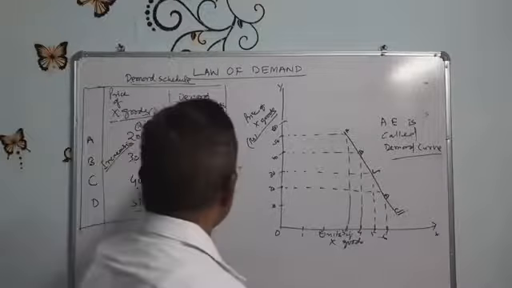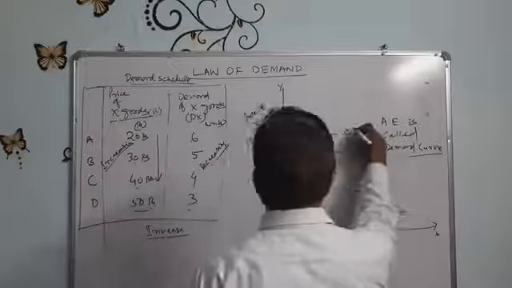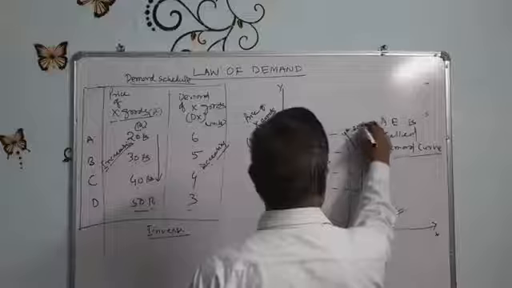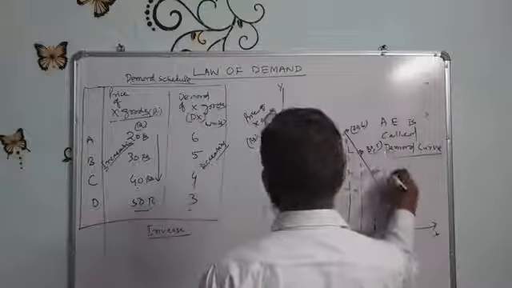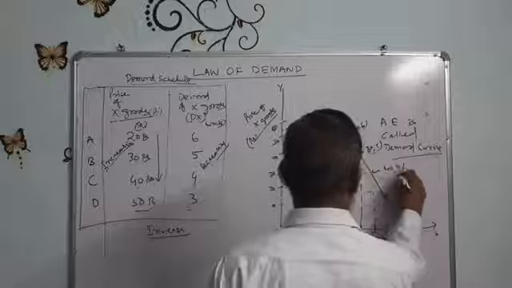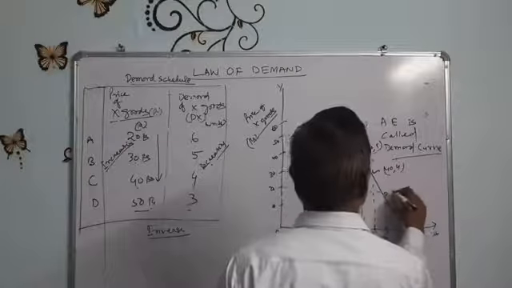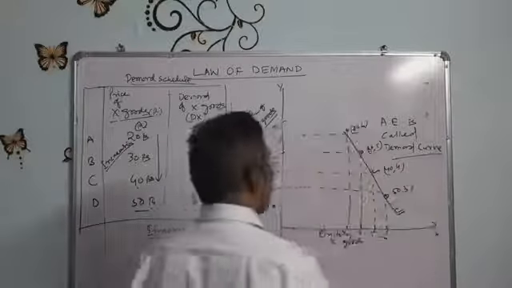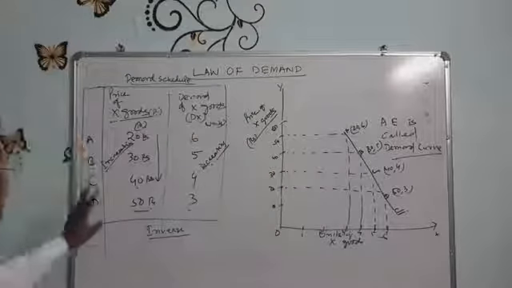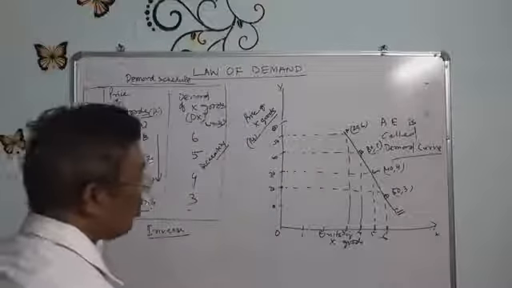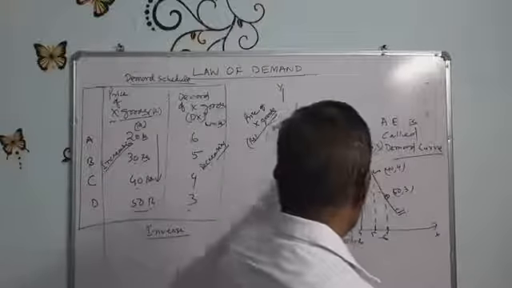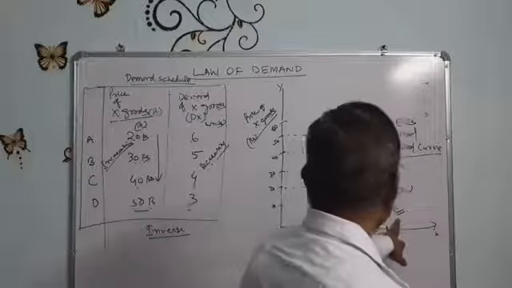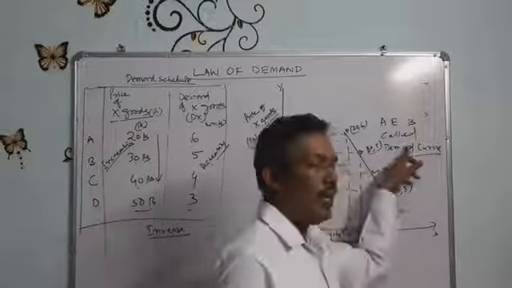This is 20 rupees, 6 units; this is 30 and 5; this is 40 and 4; and this is 50 and 3. So this tabular presentation is shown in the diagram, and we draw that line AE, which is called the demand curve.